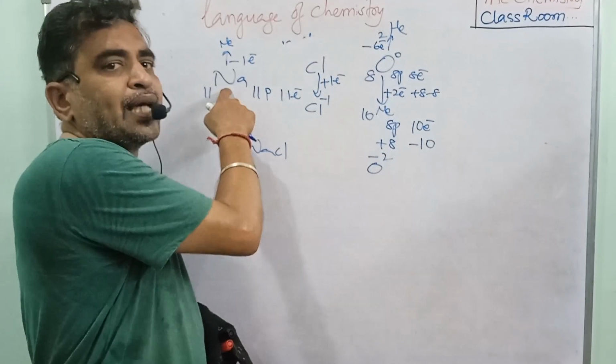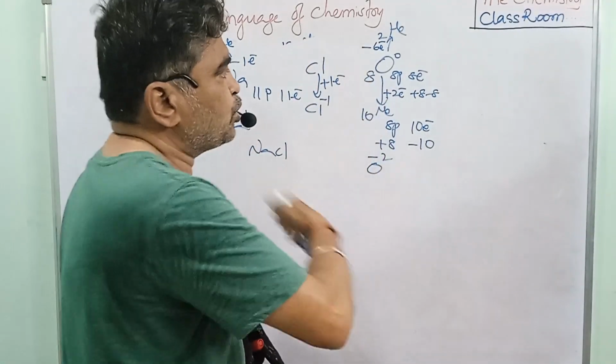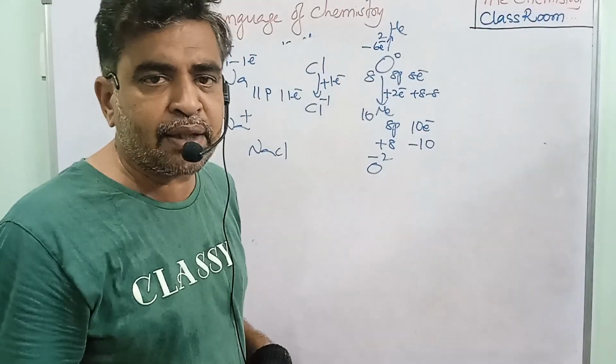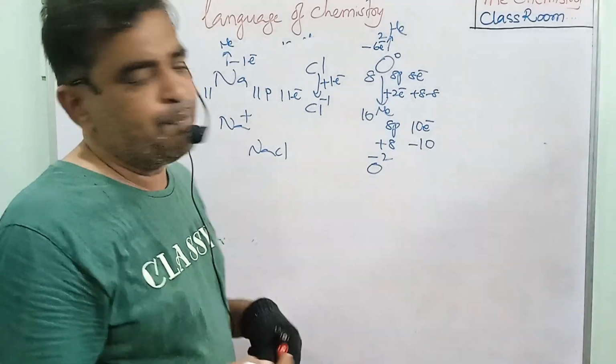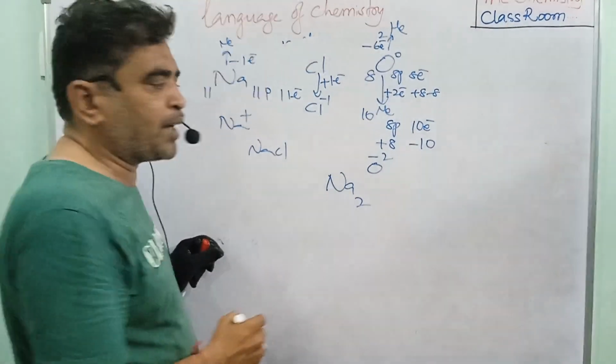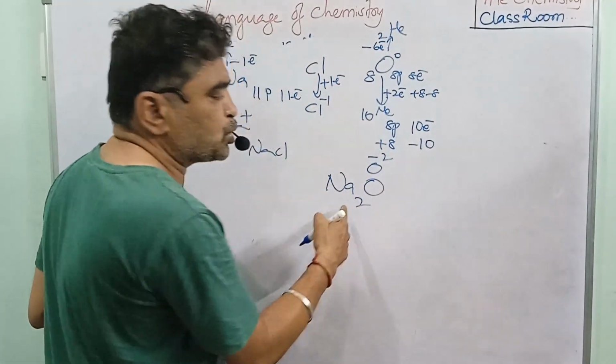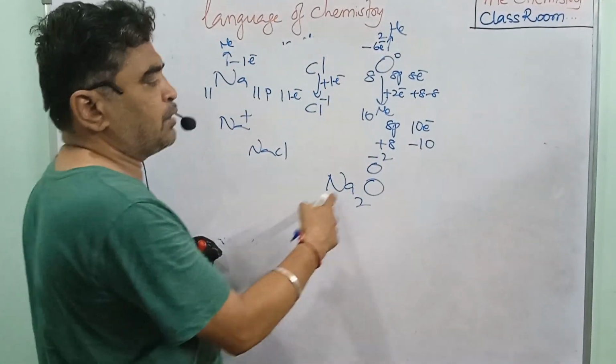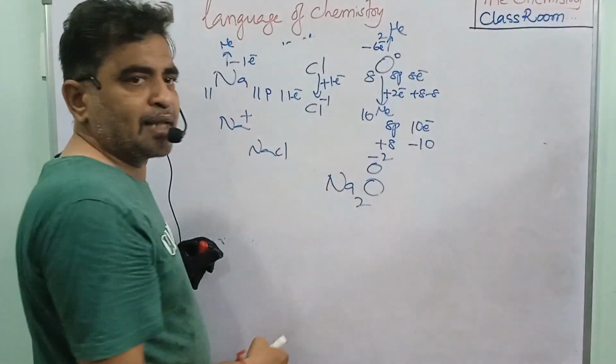Because the 2 sodiums are releasing 2 electrons, the 2 electrons are gained by the oxygen. Now the oxygen is getting stable. So to get stable, 2 sodiums are required for 1 oxygen. The 2 sodiums are giving 2 electrons to the oxygen, and the oxygen is getting stable.